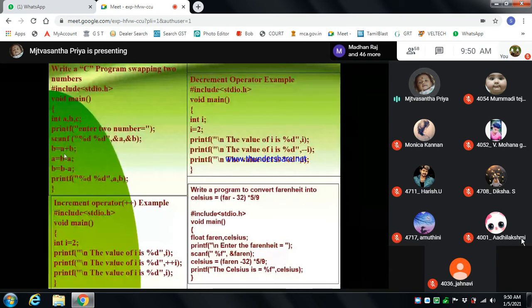Suppose the a value is 2 and b is 1. Then a plus b is 2 plus 1, which is 3, so a will get 3.